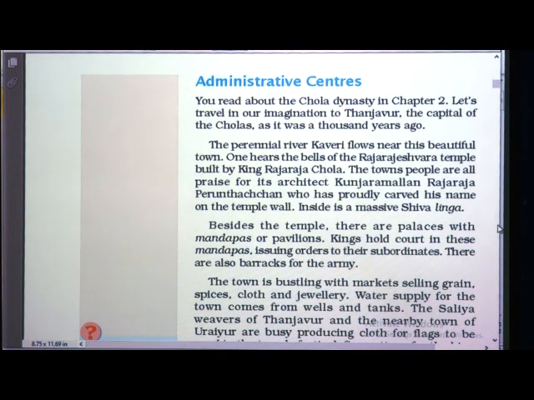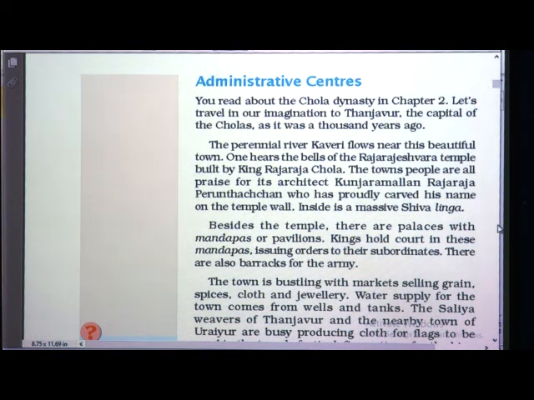One hears the bells of the Rajarajeshwara temple built by King Rajaraja Chola. So one hears the bells of which temple? Rajarajeshwara temple. Who built that? King Rajaraja Chola. The town's people all praised its architect, Kanjaramallan Rajaraja Peruntachan, who proudly carved his name on the temple wall.